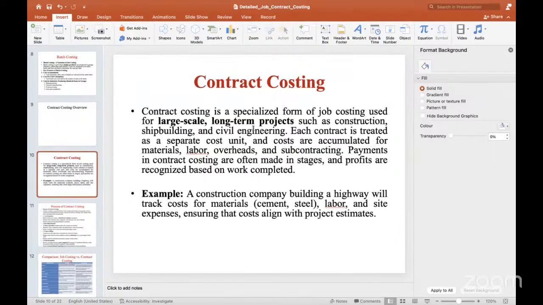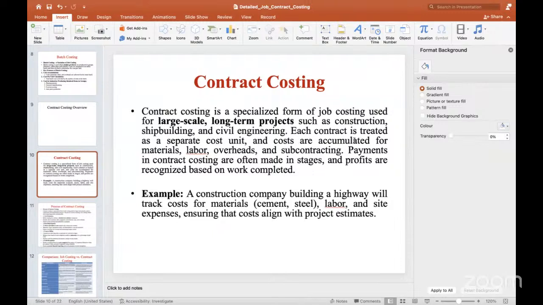Contract costing. So contract costing means what? Contract costing is specialized from job costing. Contract costing is only for large scale and long-term projects, such as construction of buildings and bridges and civil engineering works. Generally we observe contract costing there. Each contract is treated as a separate cost unit.